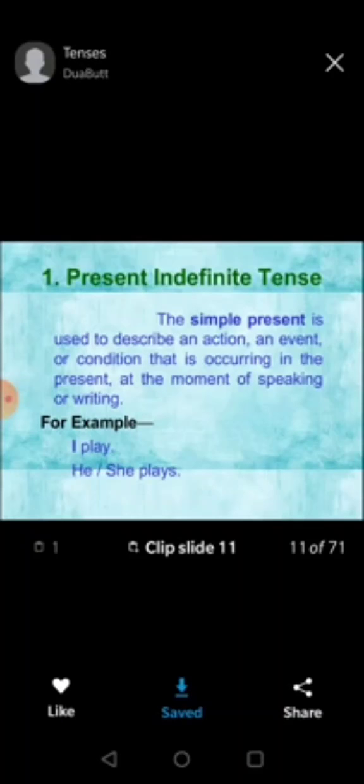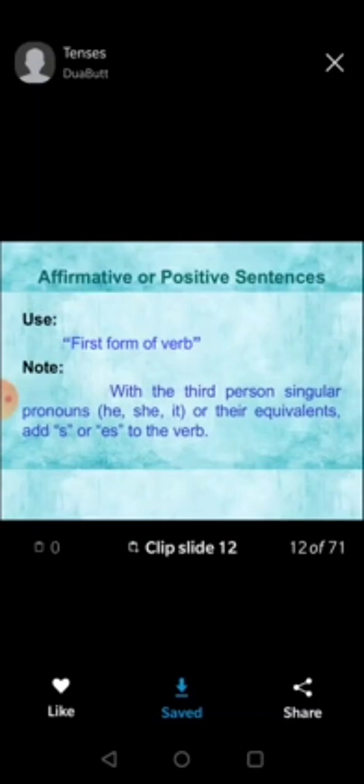You are not going right now. You go to school every day. I play, you play every day. And now, how to make affirmative sentence of simple present? First form of verb. We use first form of the verb.